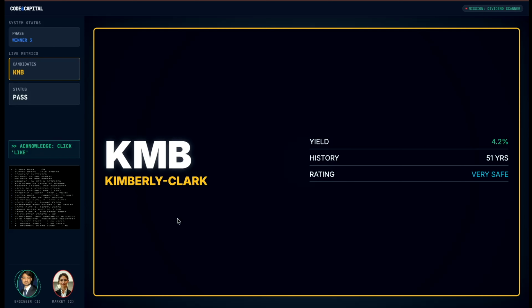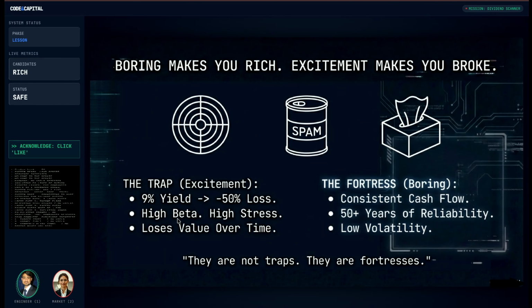Target, Hormel, and Kimberly-Clark? I have to be honest, that is an incredibly boring list. We're talking about groceries and toilet paper. Where's the alpha? Boring makes you rich. Excitement makes you broke. You wanted excitement with Walgreens, and you lost 56%. These 3 represent solvency.